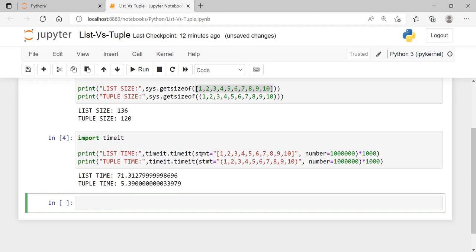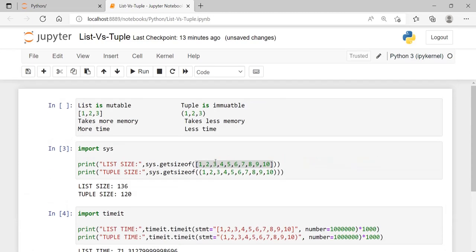Because if I store the elements as a tuple and I want to process them, it runs much faster. So it could be used when you want to optimize some program timing. You may think of changing the data type. If it is a list, you can try changing to tuple. Like, when should I change? If I have a list created but I'm not going to do any changes, then there is no point in creating a list. We need to create it as a tuple, because tuple runs much faster, incomparably, and also tuple consumes less memory. So these are the four differences that we should know.